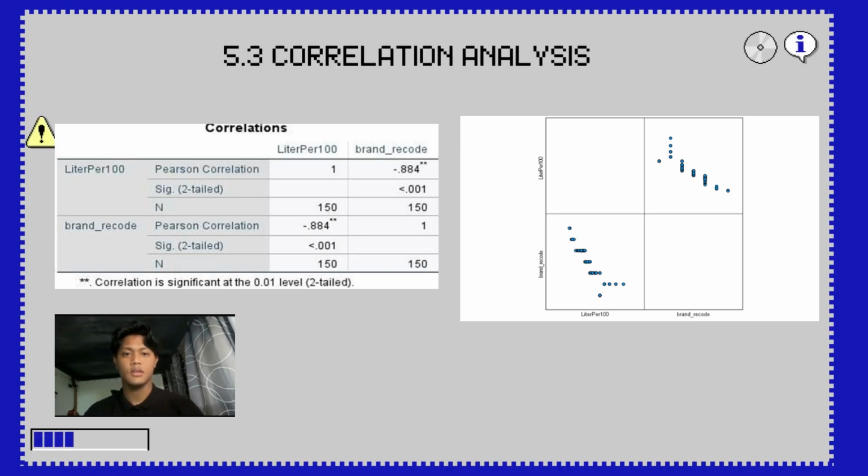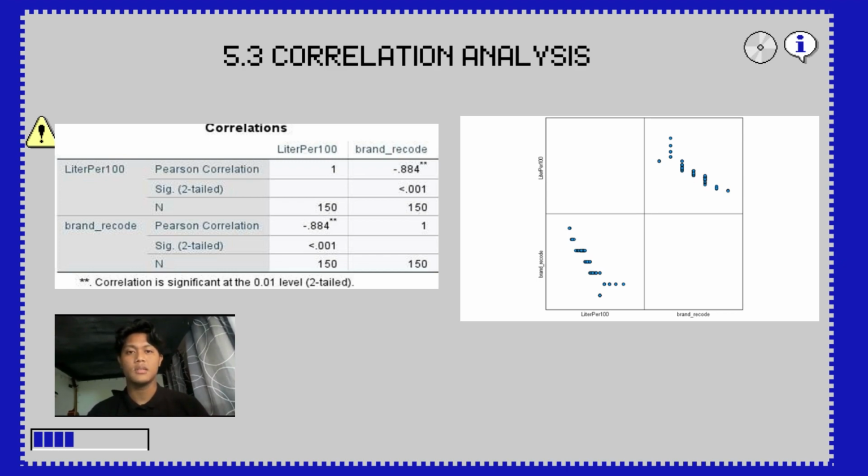So this is 5.3, correlation analysis. Correlation analysis is used to measure the strength and direction of the relationship between two variables. It helps to determine if there is a positive or negative correlation between two variables and how strong that correlation is.